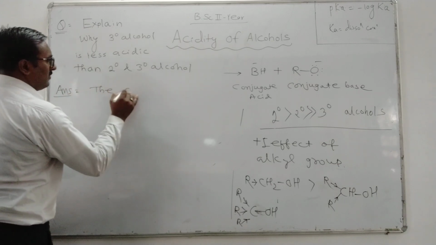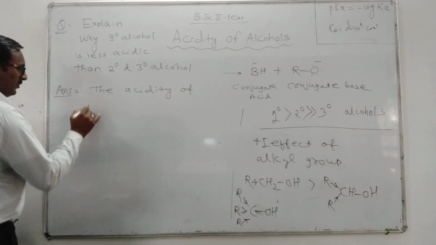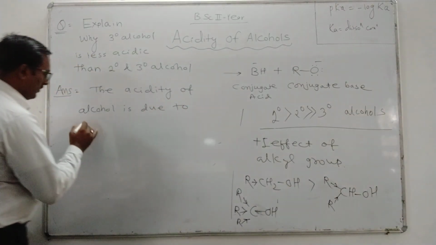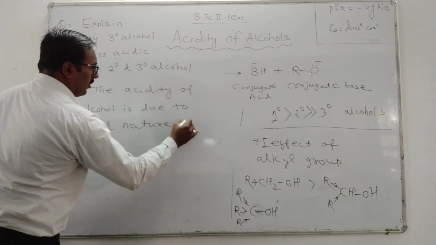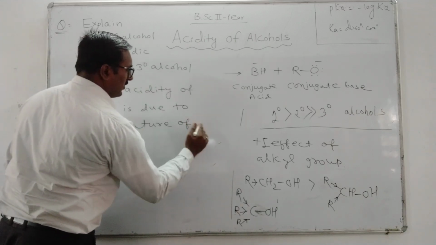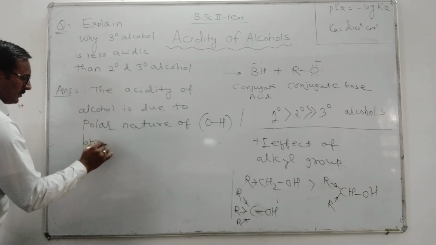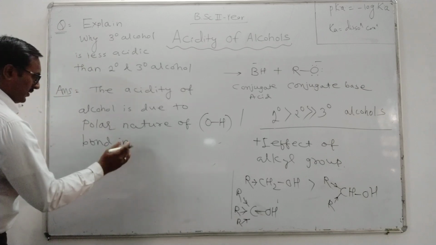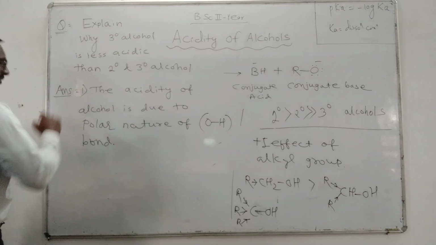The acidity of alcohol is due to the polar nature of the OH bond in alcohol. Polar nature of the OH bond. This is our first point.